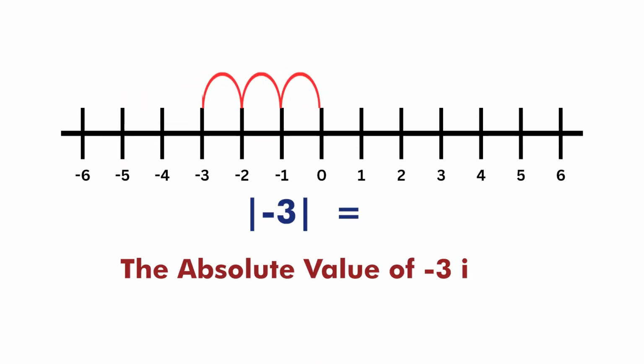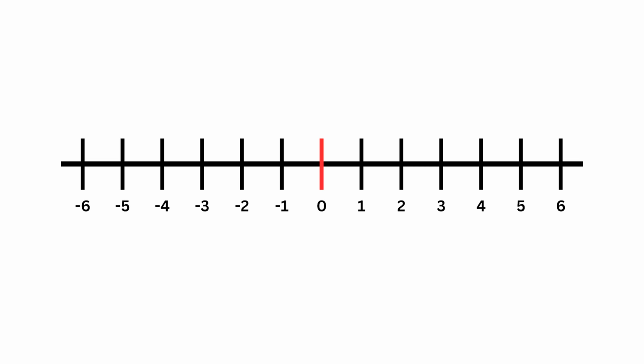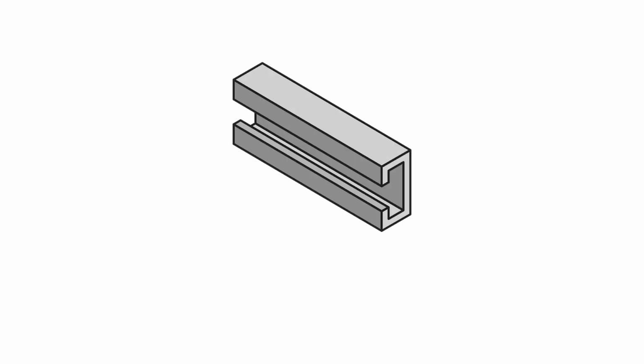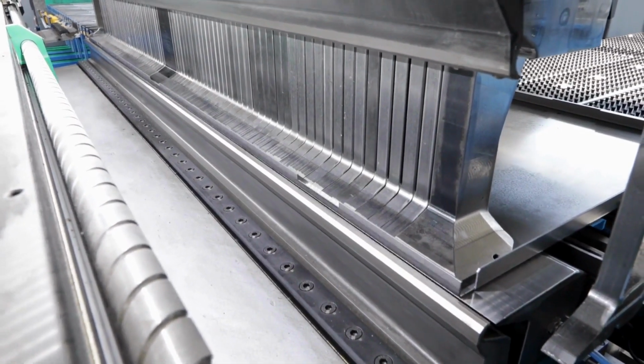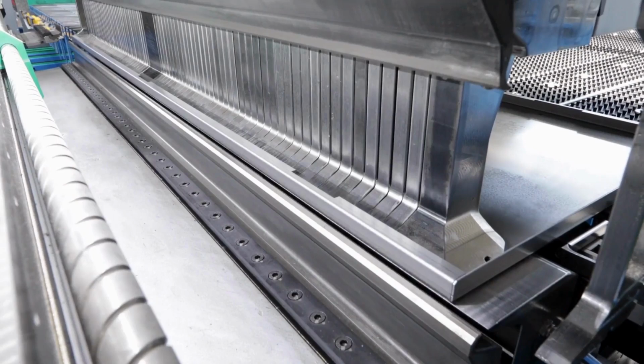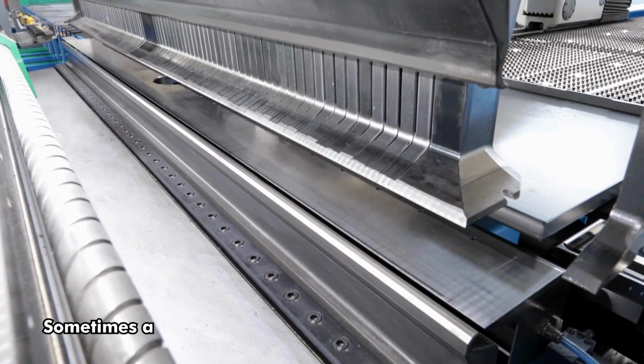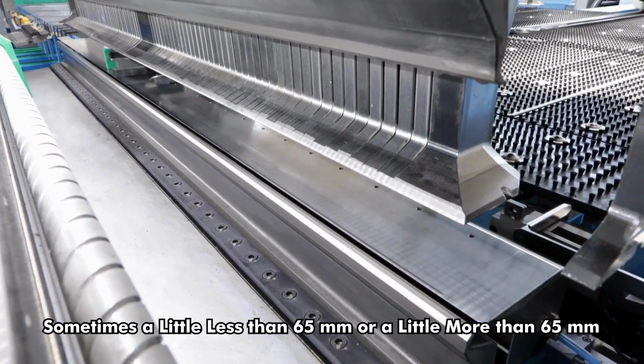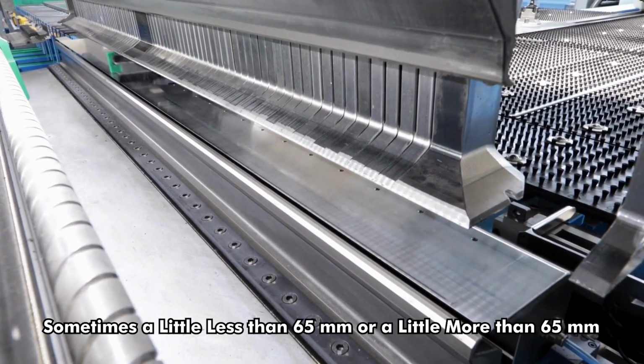As mentioned, the absolute value of a number is how far it is from 0, whether it's to the left of 0 on the number line or to the right of 0 on the number line. But sometimes, instead of 0, we can use the word absolute value to mean the distance from another number that we choose. For example, let's suppose that a metal part of an engine needs to be 65 millimeters long. And suppose a company has a machine that makes hundreds of these metal pieces per minute. And suppose not all the metal parts come out of the machine perfectly. Some might be a little bit shorter than 65 millimeters. Some might be a little longer than 65 millimeters.